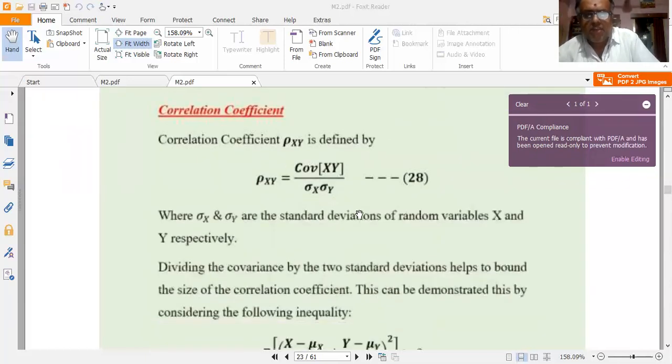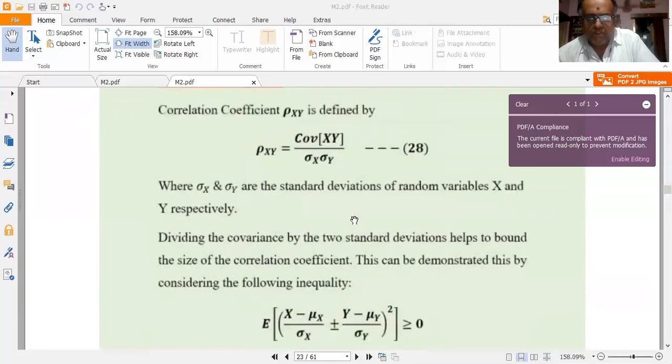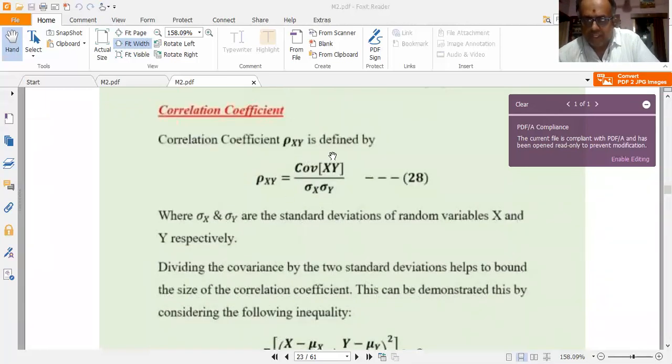Then we define another parameter called the correlation coefficient. The correlation coefficient rho xy is defined as rho xy is equal to covariance divided by sigma x into sigma y. What is sigma x? Sigma x is the standard deviation of x, sigma y is the standard deviation of y. Let me repeat again. The correlation coefficient rho xy is defined as rho xy equal to covariance of xy divided by sigma x, sigma y. Call it equation 28. So here sigma x and sigma y are the standard deviations of the random variables x and y respectively.